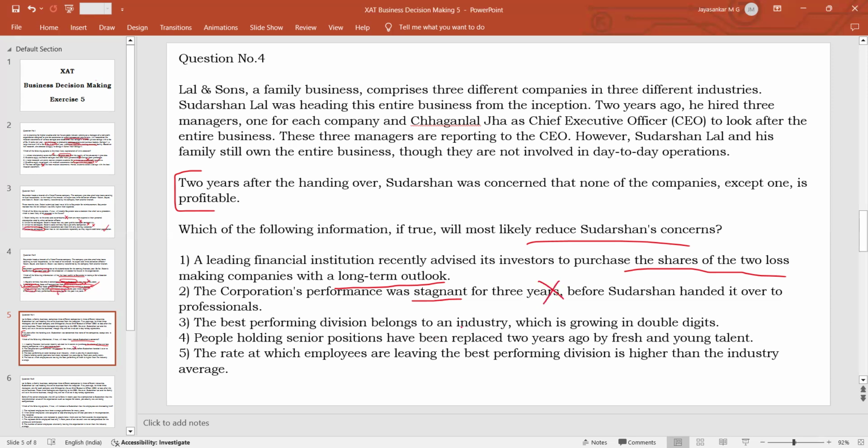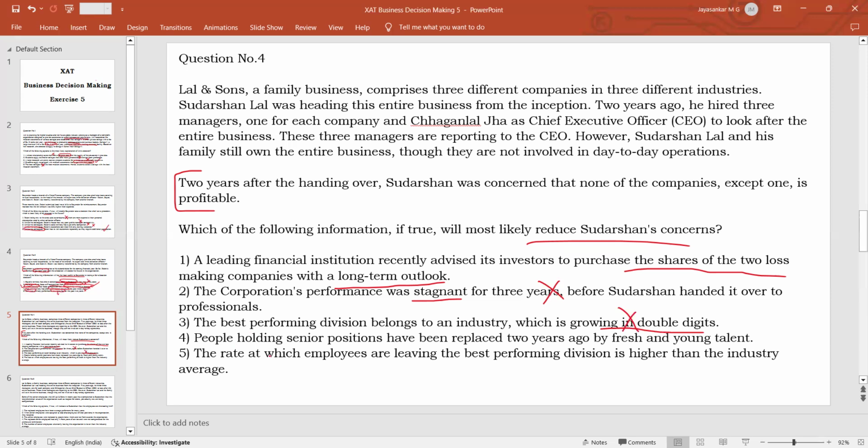Option 3, the best performing division belongs to an industry which is growing in double digits. So here it is talking about the company which is performing well, and it is in an industry which is growing in double digits. It means this company is definitely going to grow further. Out of the three companies, the company which is already making profit will definitely increase its profit. But whether it will reduce the concern of Sudarshan? No, because two companies are making losses. One company might be increasing or doubling its profit, but the two companies are making losses. So it will definitely not reduce the concern of